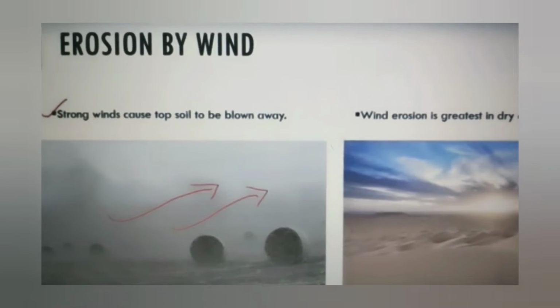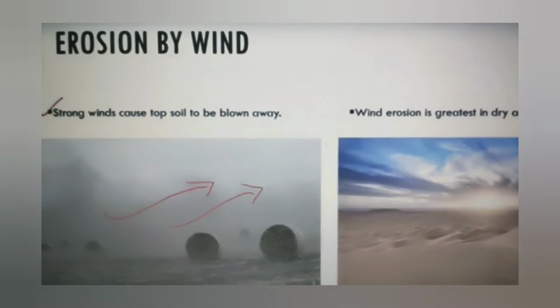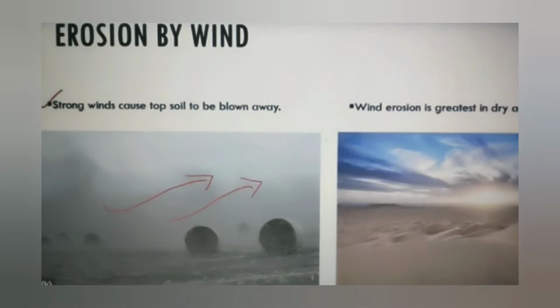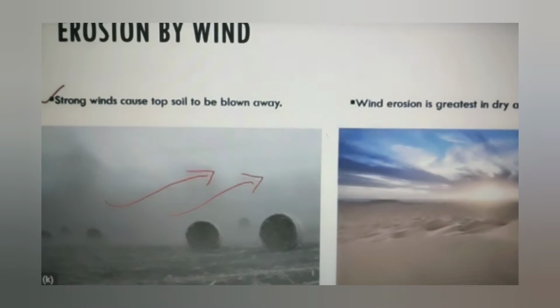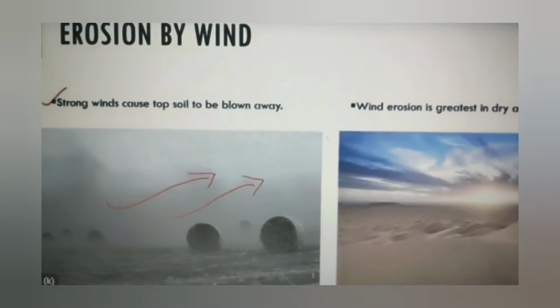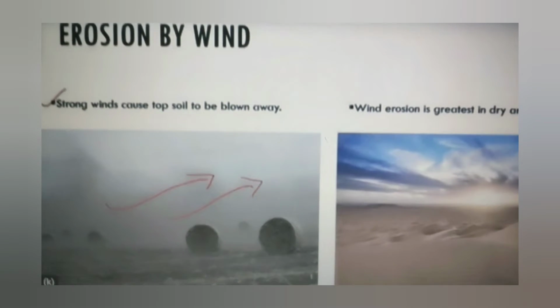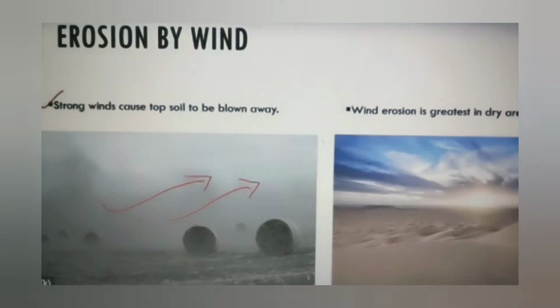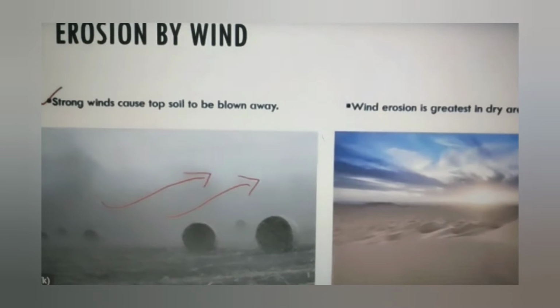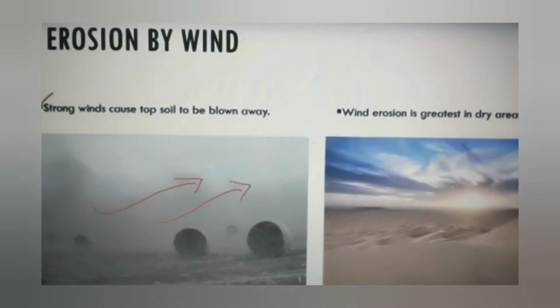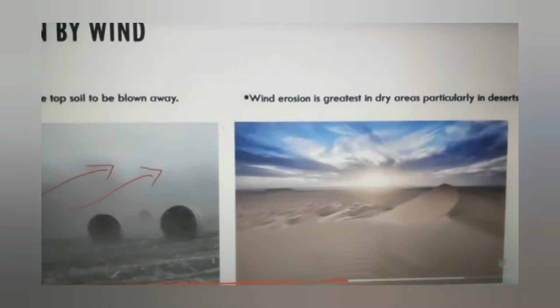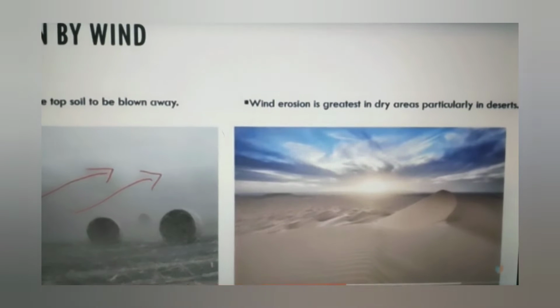Now let's discuss how soil is eroded by wind. As you can see in the first picture, strong winds cause topsoil to be blown away because there is very little vegetation. Wherever there is less vegetation, there are no trees or roots to hold the soil. So the topsoil from that place is carried away by strong winds. Next, you can see that wind erosion is greatest in dry areas, particularly in deserts.